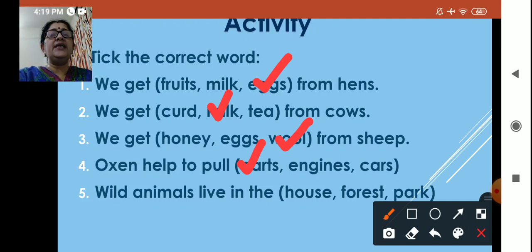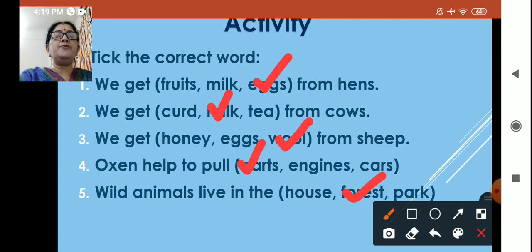Wild animals live in the house, forest, park. Where do they live? Wild animals live in the park? No. House? No. They live in the forest. So, these are the correct answers. We get eggs from hens and we get milk from cows. We get wool from sheep and oxen help to pull carts. Wild animals live in the forest.